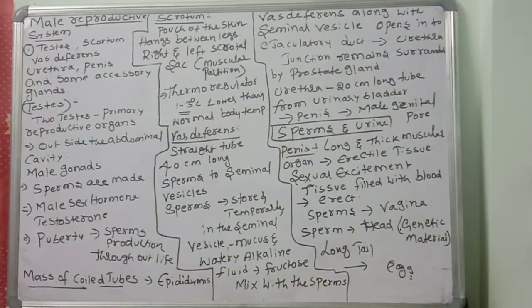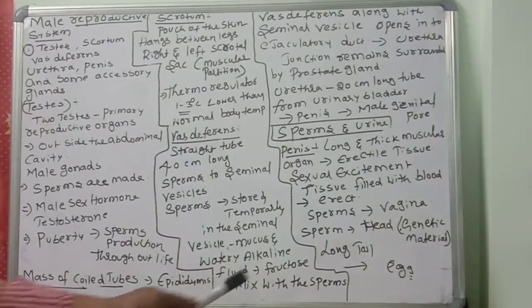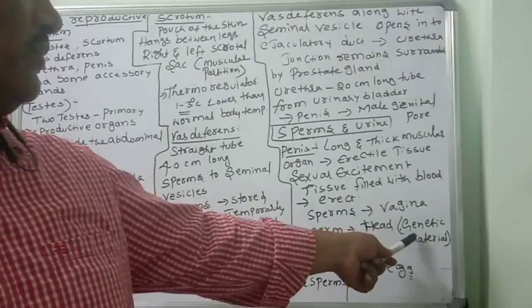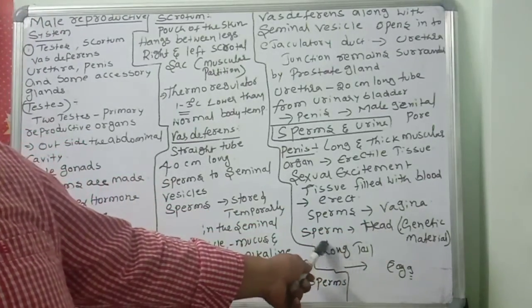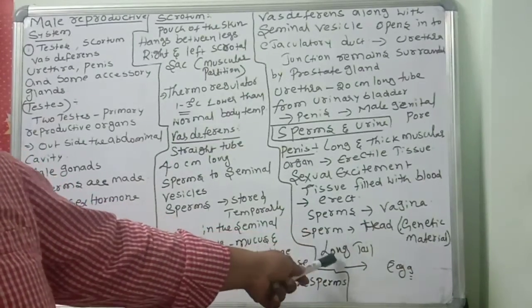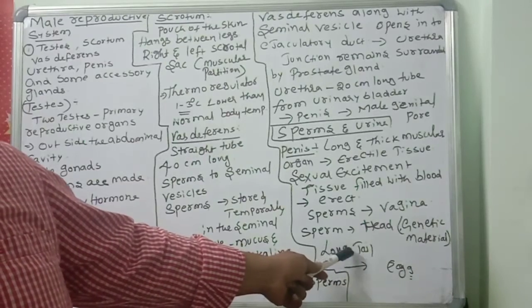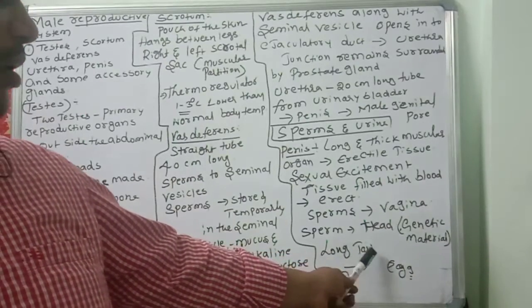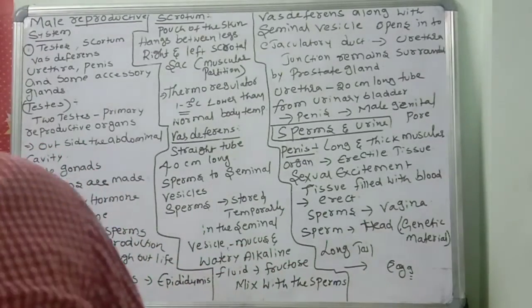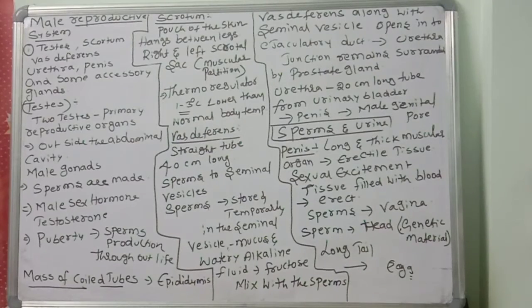The sperms have different parts. The sperms are tiny bodies consisting mainly of a head, neck and tail. In the head region, genetic material is present. In the neck and tail region, many mitochondria are present. The mitochondria provide energy to the tail for movement, to move towards the egg in the female reproductive system. Like that, these are the male reproductive parts in the male reproductive system.